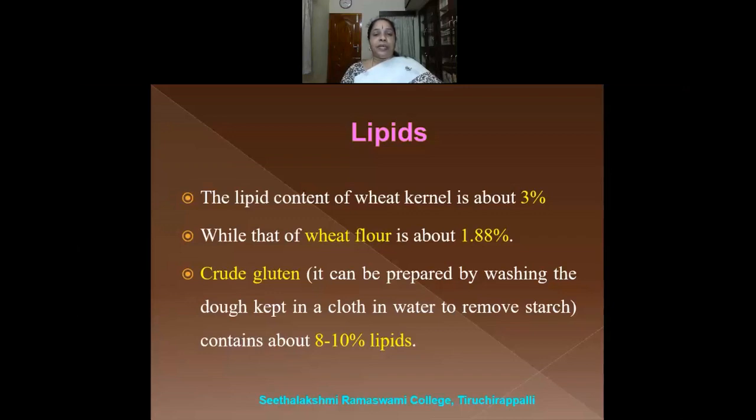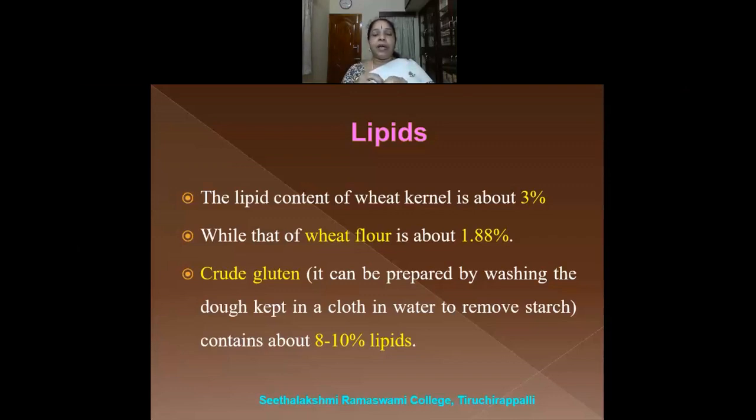So the gluten is the protein we know, and this crude gluten can be prepared by washing the dough, taking it in a cloth and dipping it in water, squeezing the cloth and removing the starch. So you first have to prepare the dough. So wheat flour has to be taken, water should be added, and this has to be prepared into a dough. So this dough can be taken in a piece of cloth.